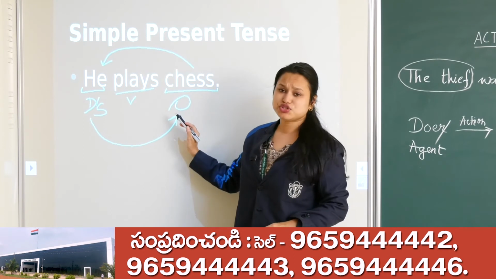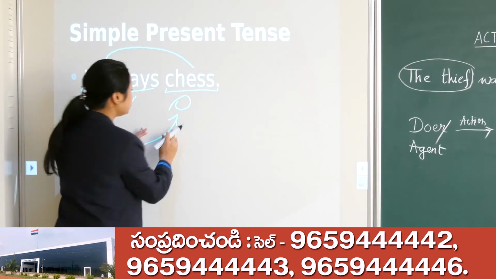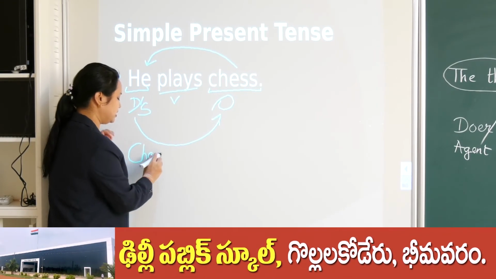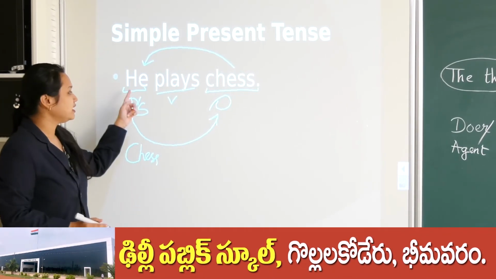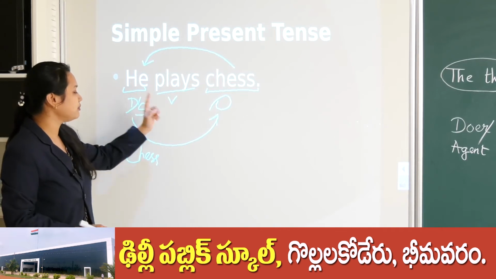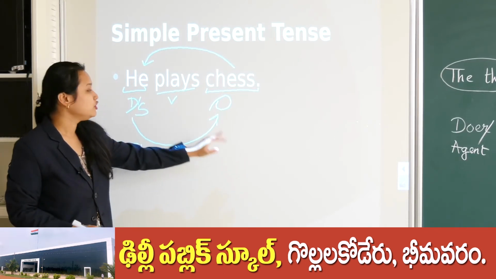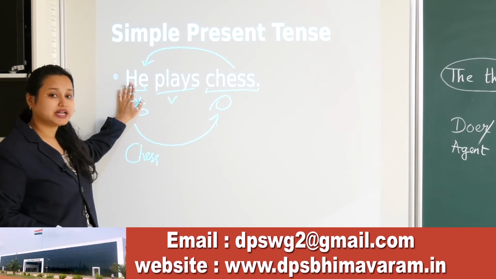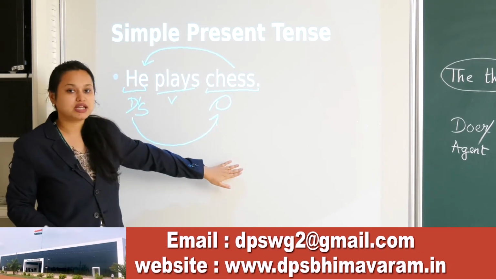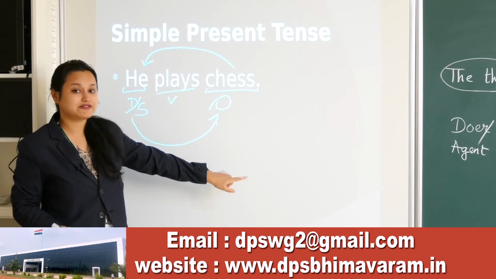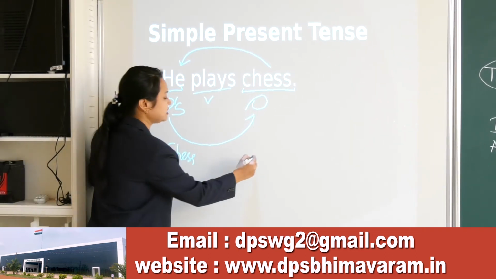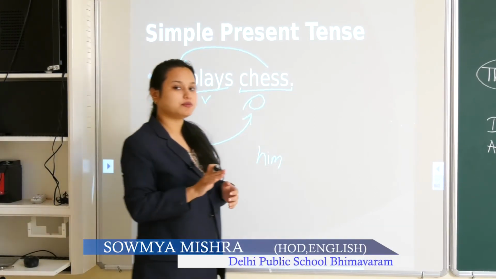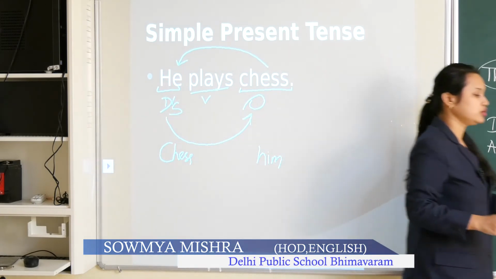If you change the position, chess is here, chess will come here, right? Then we have to make it that side. To make it that side, when we have to make a pronoun subject an object, we have to use its objective case. What is the objective case? Him. Okay, so if I talk about objective case, I can show you here.